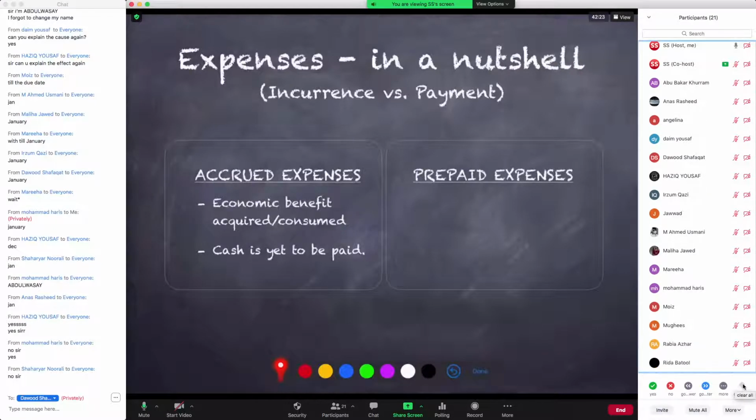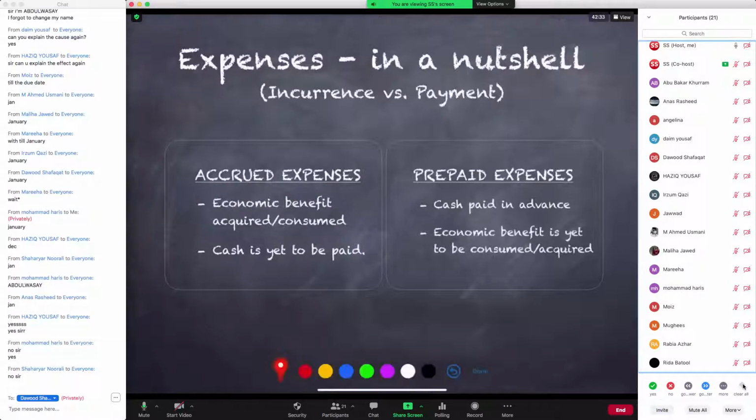Okay. Now, prepaid expense means, as the name suggests, prepaid. आपके पास, most of you have actually a prepaid cellular connection. So basically, prepaid connection or prepaid expense means that you pay cash in advance. However, the economic benefit is yet to be acquired, right? So prepaid connection में आप scratch card पहले खरीद लेते हैं and you pay cash in advance because as soon as you buy that scratch card, you end up paying cash. However, the economic benefit of that particular payment is going to be enjoyed in the following period.